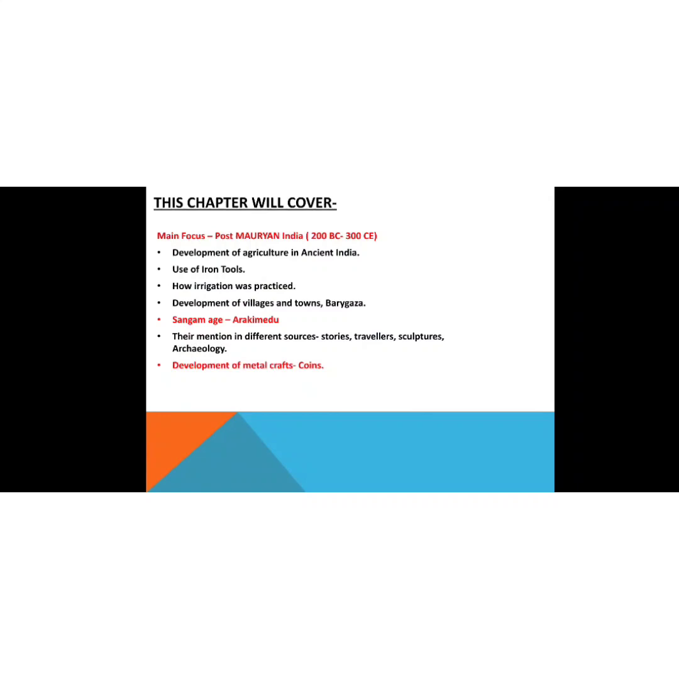So this chapter will cover, the main focus will be on the post-Mauryan period, or we can say post-Mauryan India, which is from 200 BC to 300 CE, under which we will be looking at the development of agriculture in ancient India, the use of iron tools, how irrigation was practiced, the development of villages and towns, the Bhargava, the Sangam age,